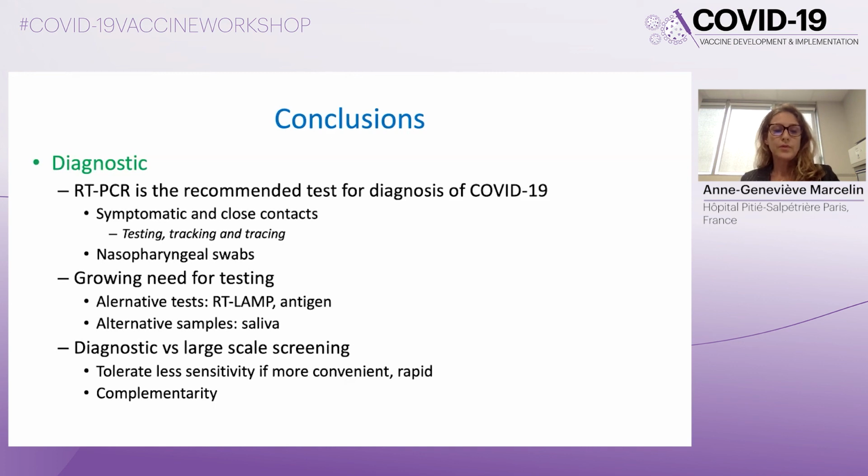And we have to keep in mind that there is a difference between diagnostics and large-scale screening, and we have plenty of tests now, and some of them are less sensitive, but if they are more convenient and rapid, they could be useful, and we have to use these tests in a complementary strategy.